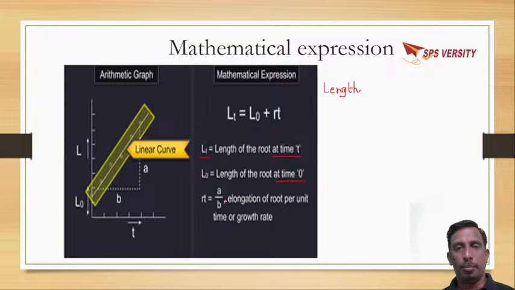So, by taking length into consideration, we can construct a mathematical expression. That is, LT is equal to L naught plus RT. If we represent this arithmetic growth in the form of a graph, take time and length.